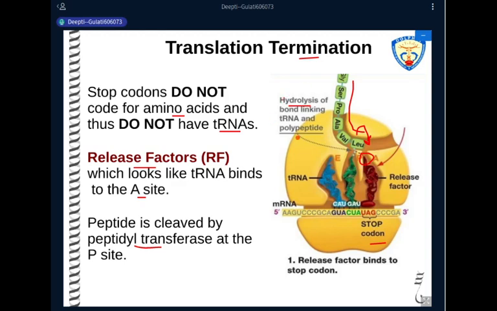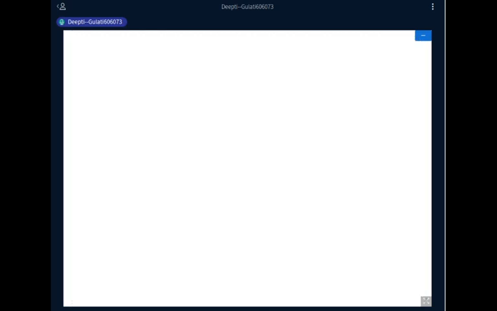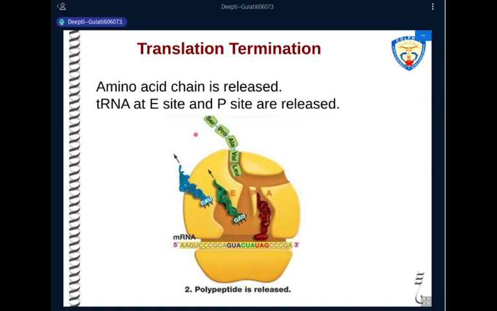Hydrolysis of this bond, which links the transfer RNA and the polypeptide chain, takes place with the help of the enzyme peptidyl transferase. So the whole chain will be transferred onto the water molecule. So it will be hydrolyzed and the amino acid chain will be released. Once this amino acid chain is released, that means now the translation has stopped or it has terminated.